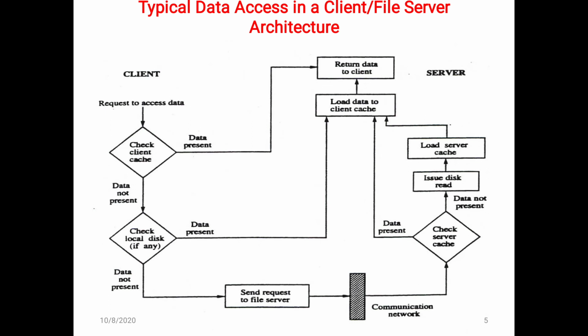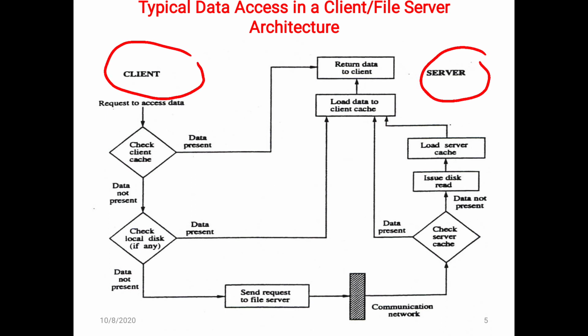Now we can see the flow chart of accessing the data in a client and server file architecture. In this flow chart you can see that on the left side the client is there and on the right side the server is there.